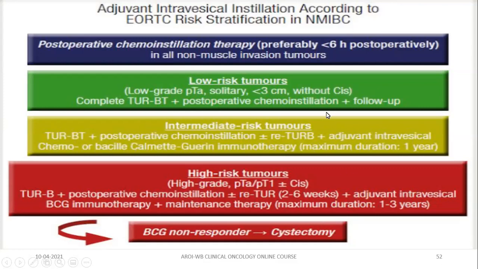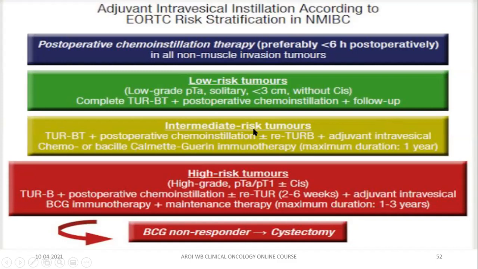Now, why is this slide very important? Remember two things. Number one, if you offer intravesical chemotherapy immediately, that is known as SI, a single instillation of intravesical chemotherapy immediately post-op, it will destroy the tumor cells, ablating tumor cells, thus decreasing the recurrence in all stage groups. In low risk, as there is low chance of recurrence and no chance of progression, no adjuvant therapy is required.